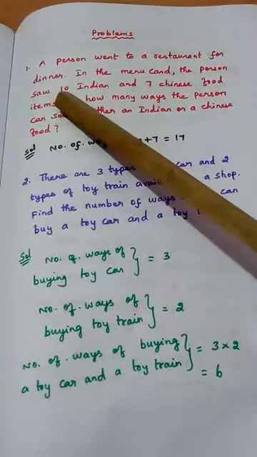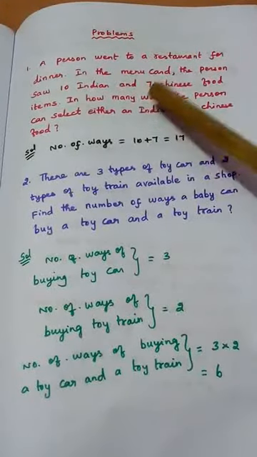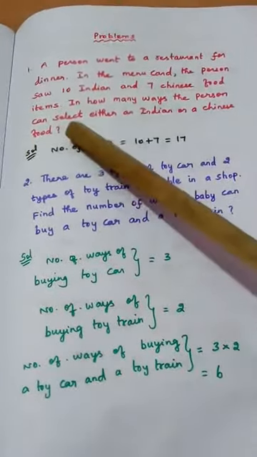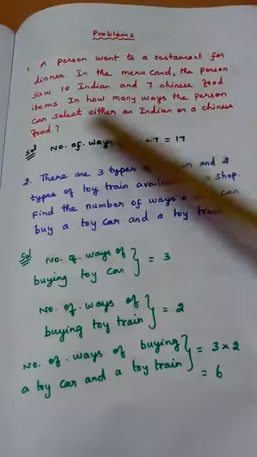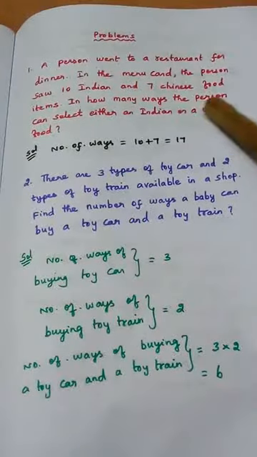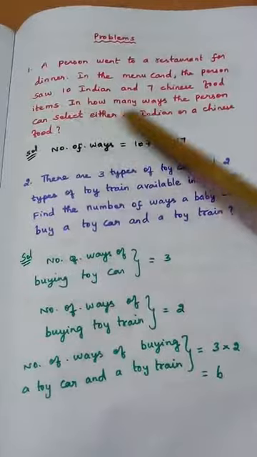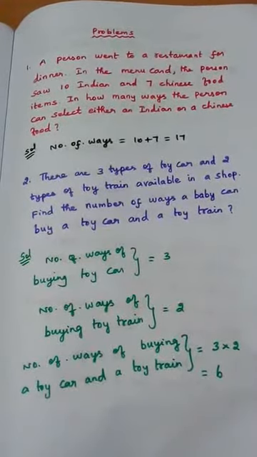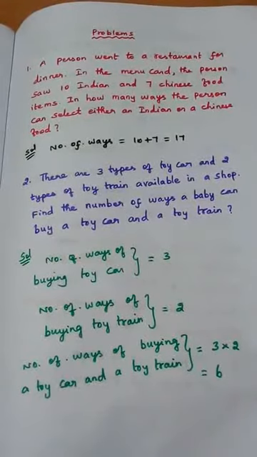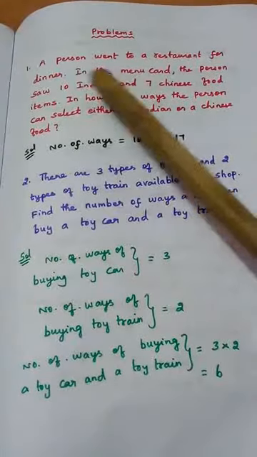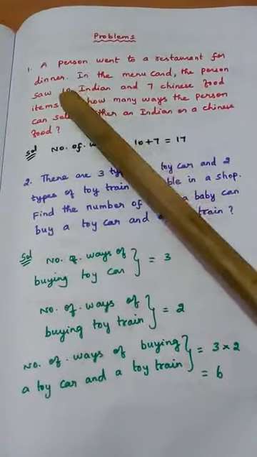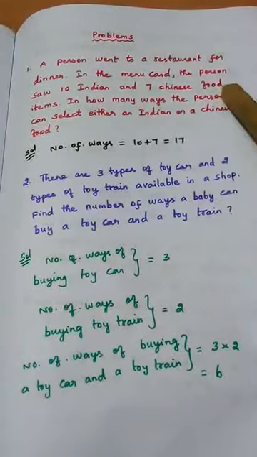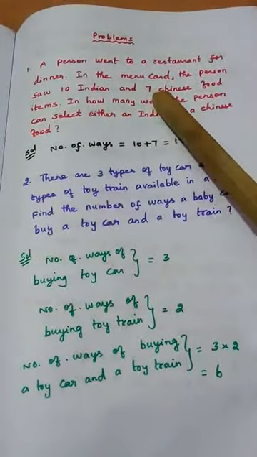Again, the person is going for dinner. In the menu card he has 10 Indian items and 7 Chinese food items. In how many ways can the person select either an Indian or a Chinese food? So what is the meaning? This will come under the sum rule. Why? Because the first thing can be done in 10 ways, as 10 Indian food items are available. The second thing, he can select Chinese food items in 7 ways.